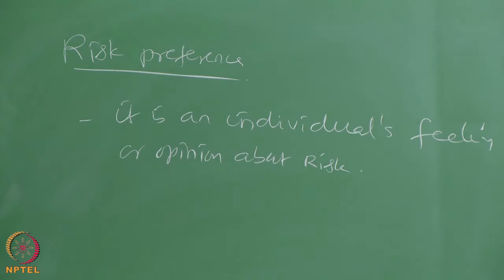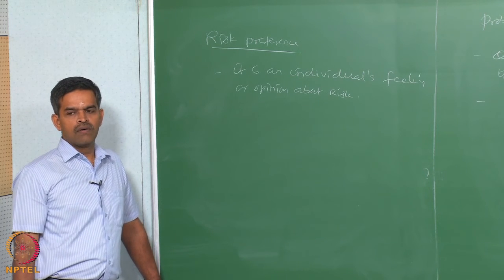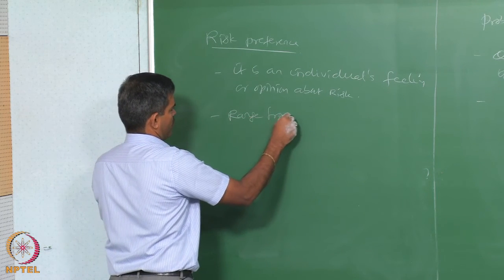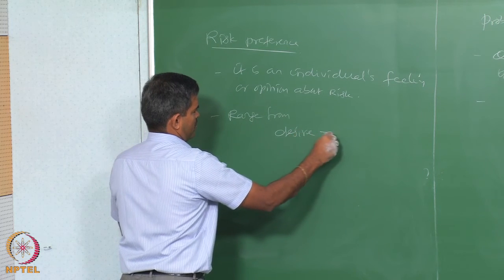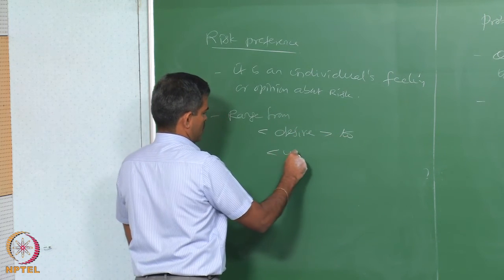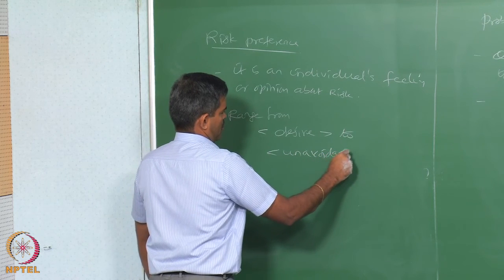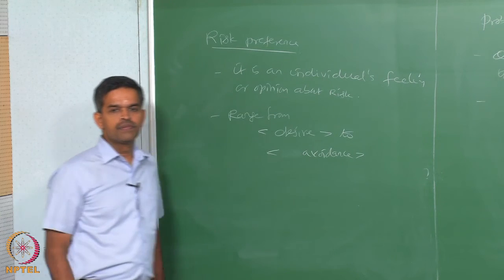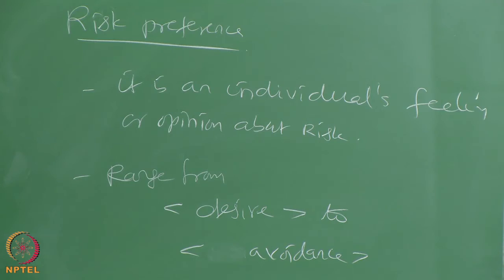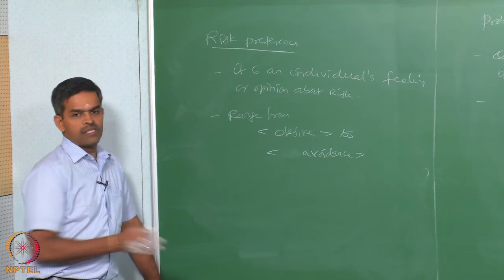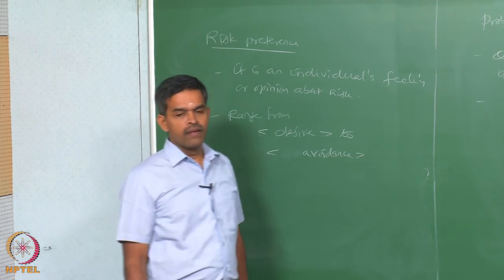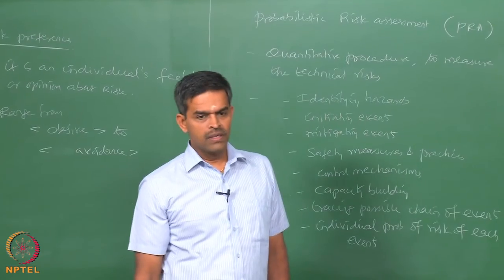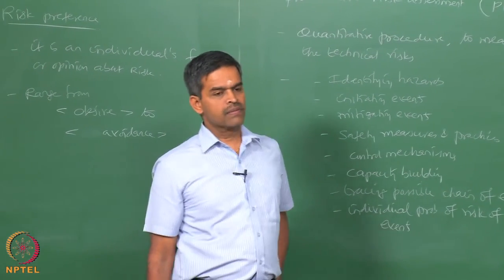Like any preference, risk preference can also range from desire to avoidance. The trouble is, most people actually seem to exhibit both the type of risk preference parallelly. So, friends, risk management becomes complex because risk assessment is complex.